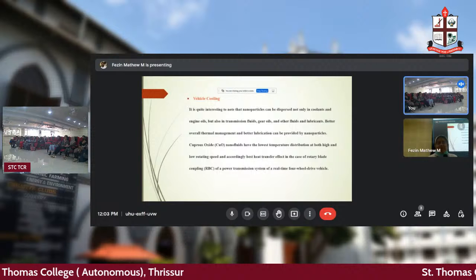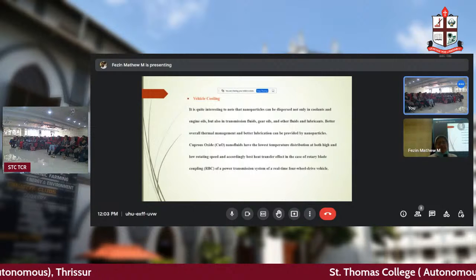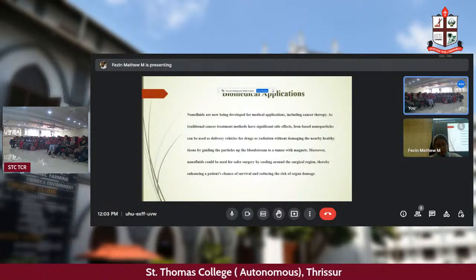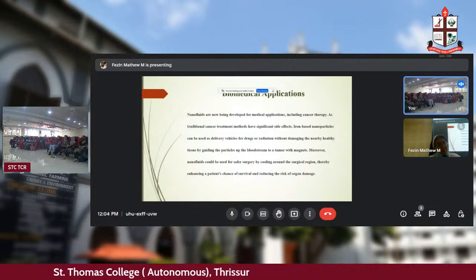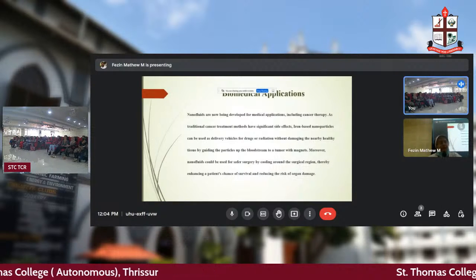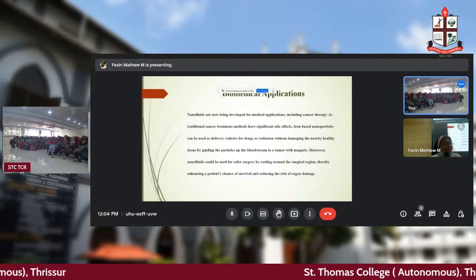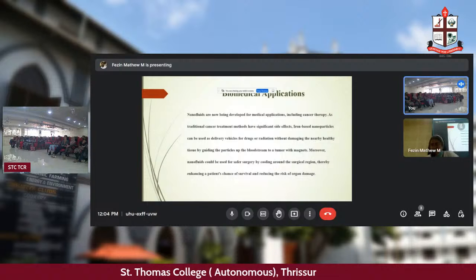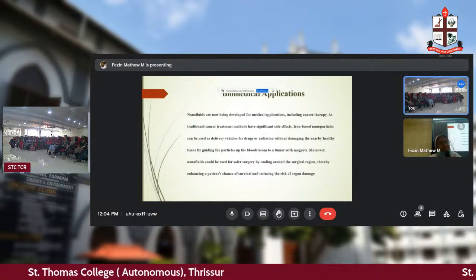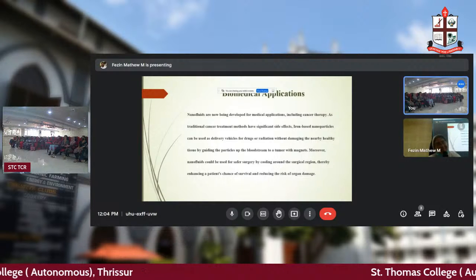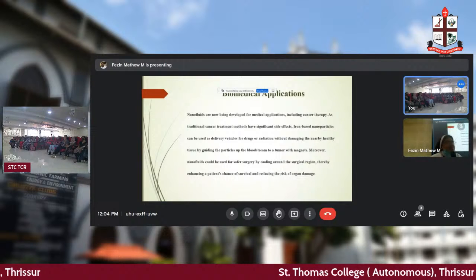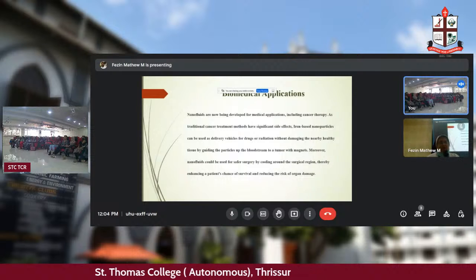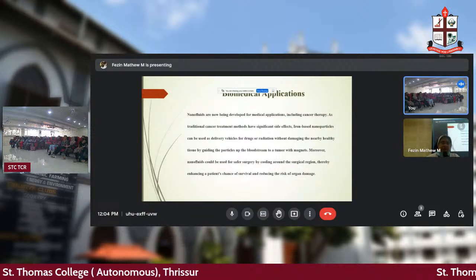Then some specific things they are telling. I'm just skipping some things because of lack of time. And biomedical applications. What do you mean by biomedical applications? Bio means what? Biology means what? Study of living things. We learned that in our younger days. Biomedical means what? Medical means applied to medicines. Biomedical: human beings or living organisms, to which we are applying medical applications.